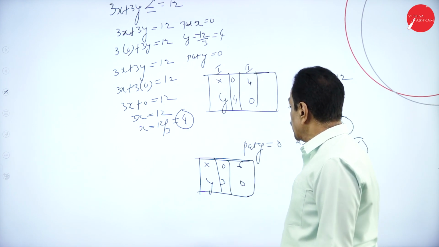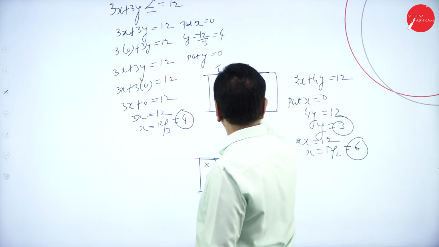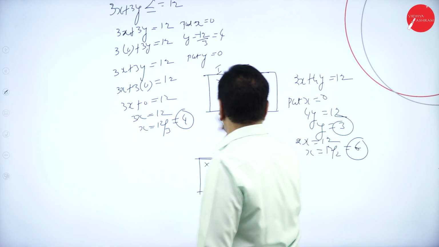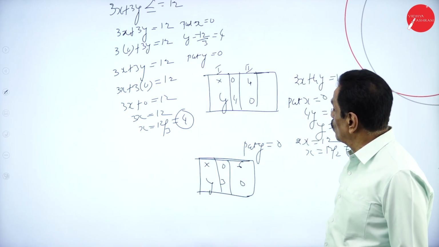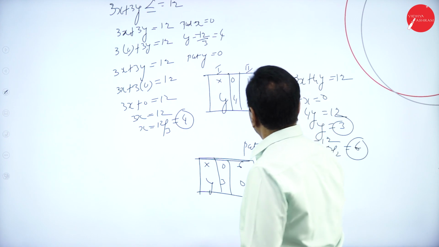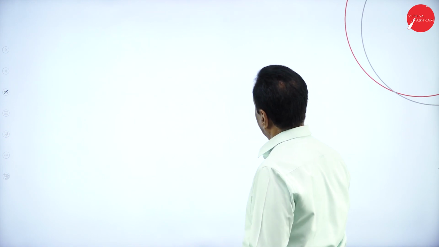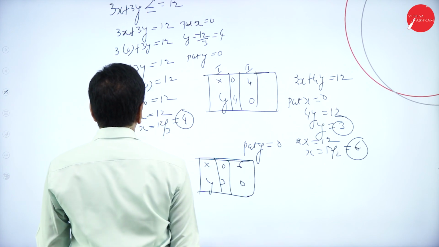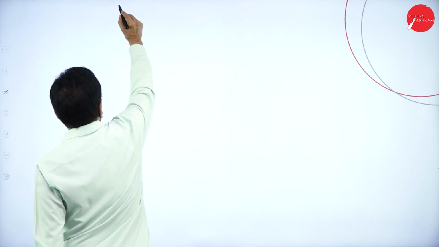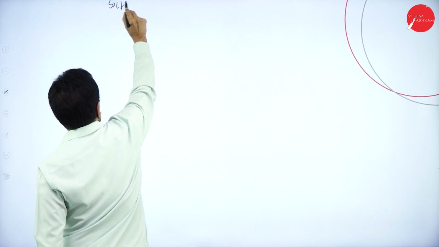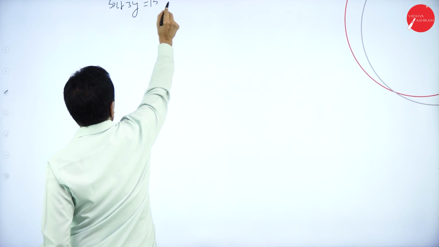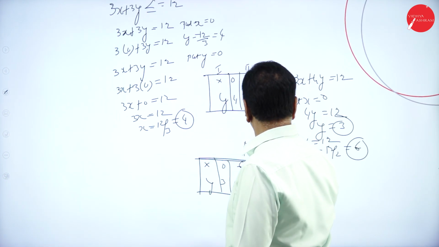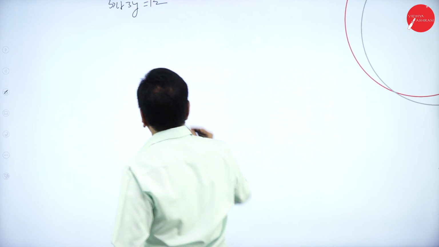So the maximum x is 6 here, and in the first equation the maximum x is 4 and the maximum y is 4. That's all. So we can find out where they are available. We take the equation 3x plus 3y is equal to 12, and the second equation, 2x plus 4y is equal to 12.